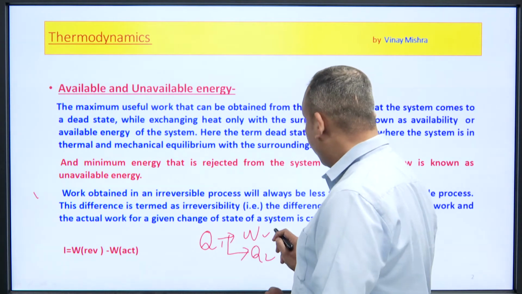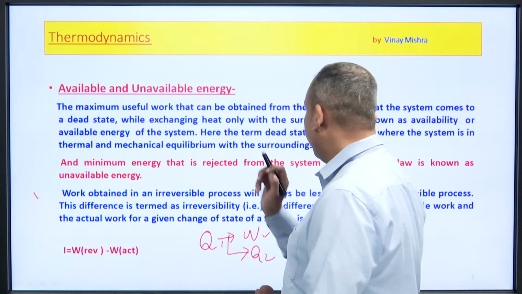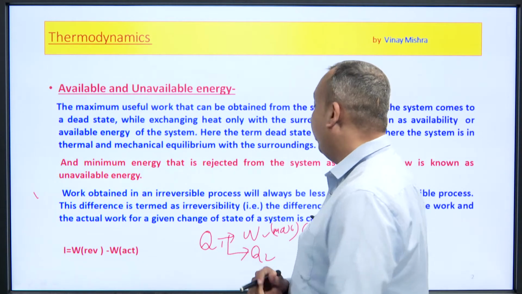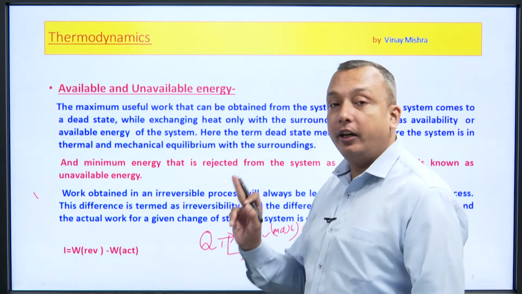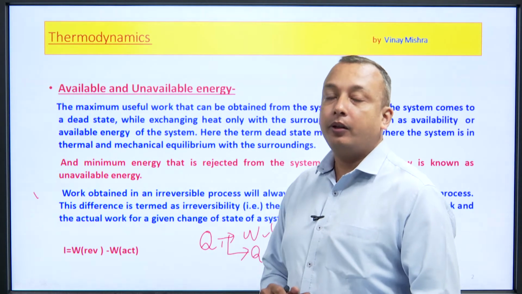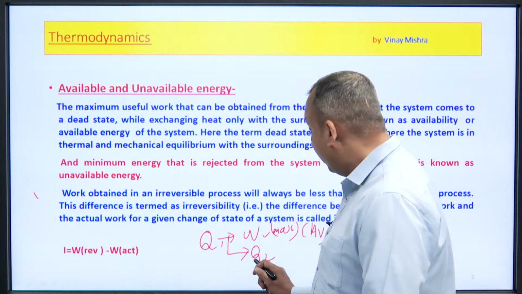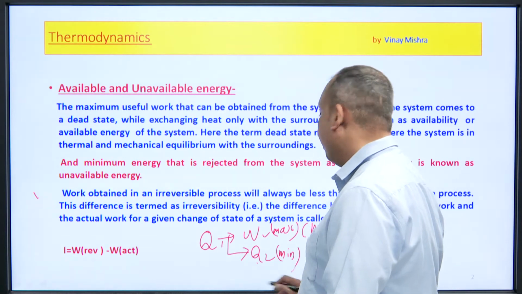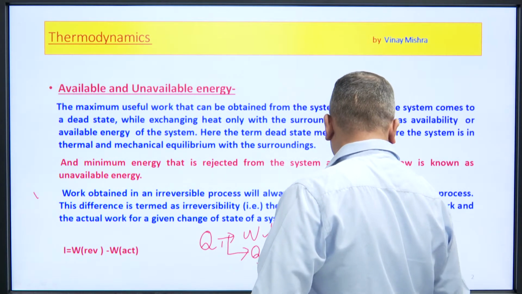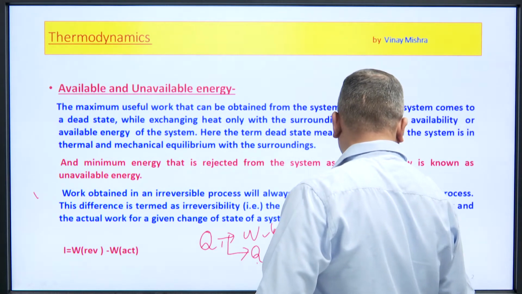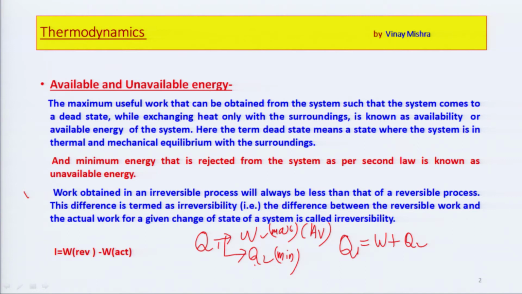If W is maximum, then the heat rejected must be minimum, because from the first law of thermodynamics, the net heat given to the system is divided into two parts: the work output and the heat rejection.